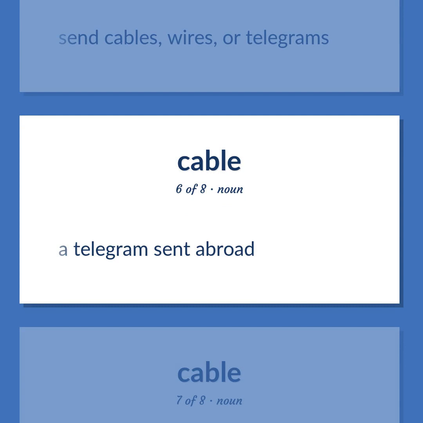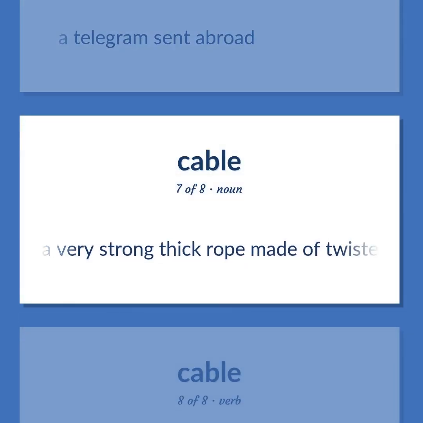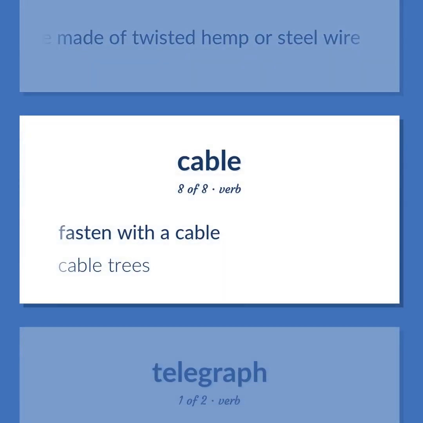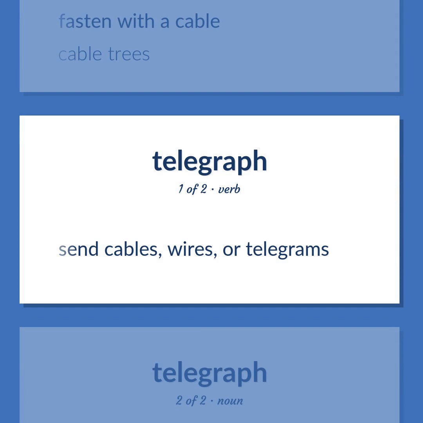A telegram sent abroad. A very strong thick rope made of twisted hemp or steel wire. Fasten with a cable. Cable trees. Send cables, wires, or telegrams.